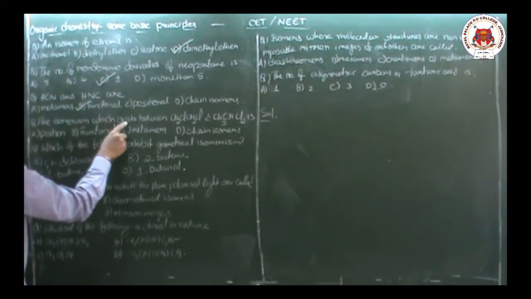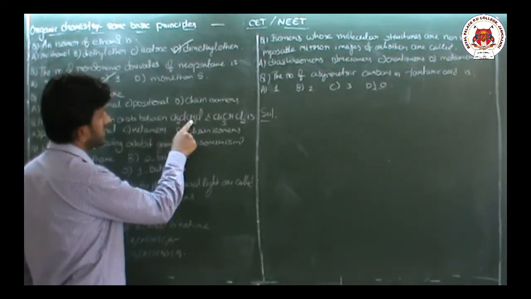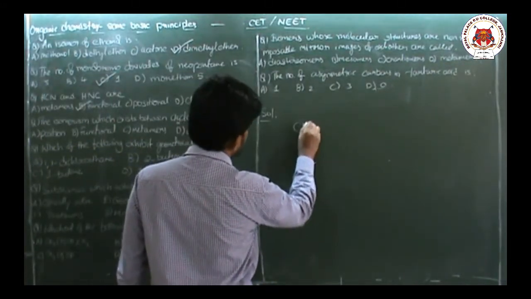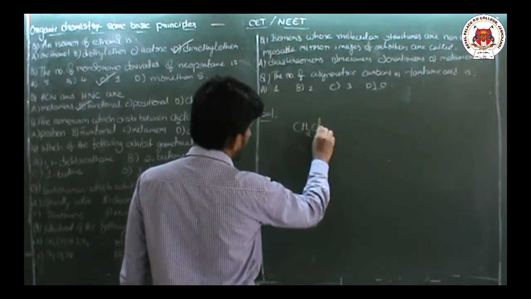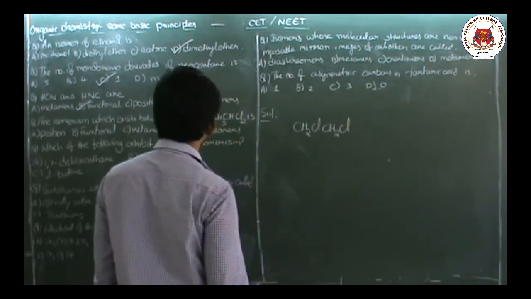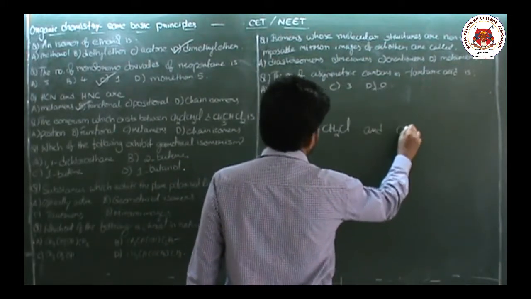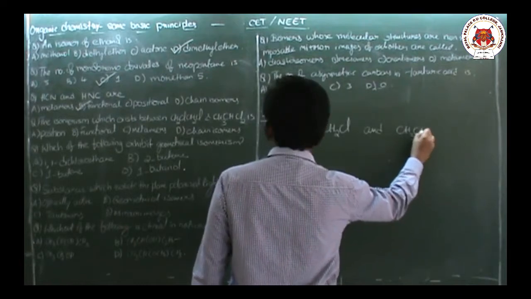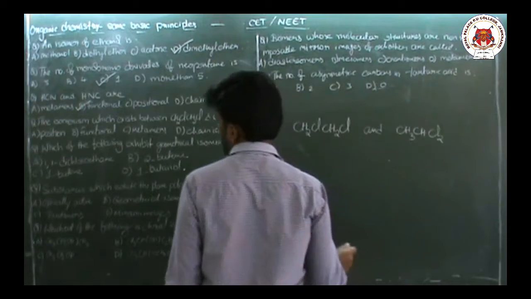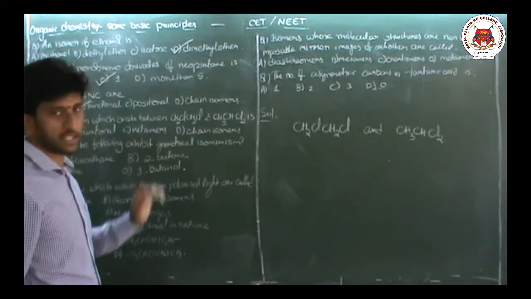The isomerism which exists between CH2Cl CH2Cl and CH3 CHCl2. So these two are the isomers, and they are asking which isomers these are.